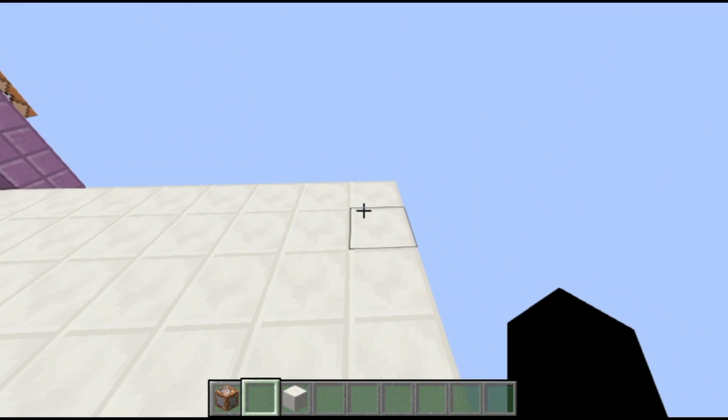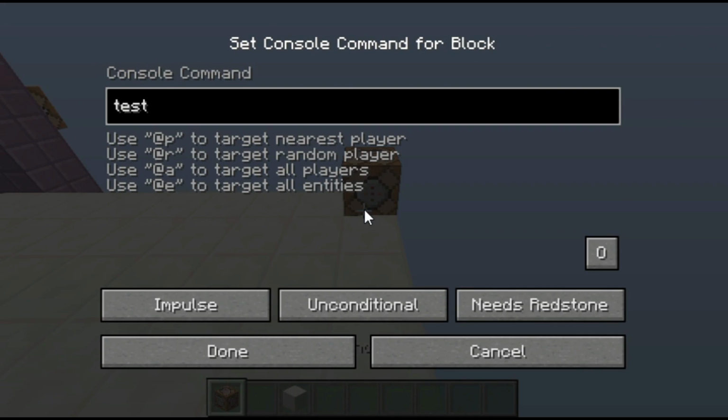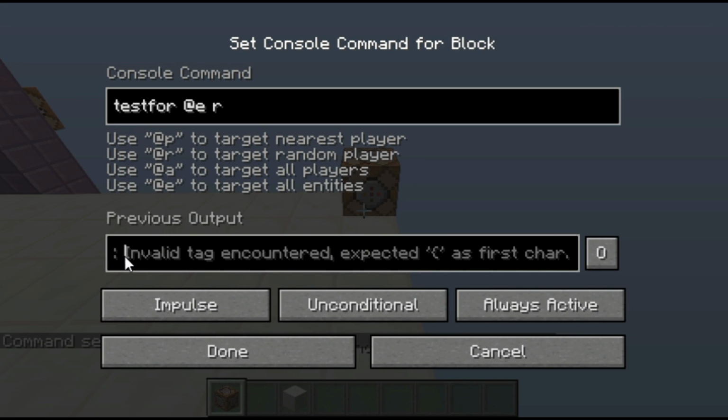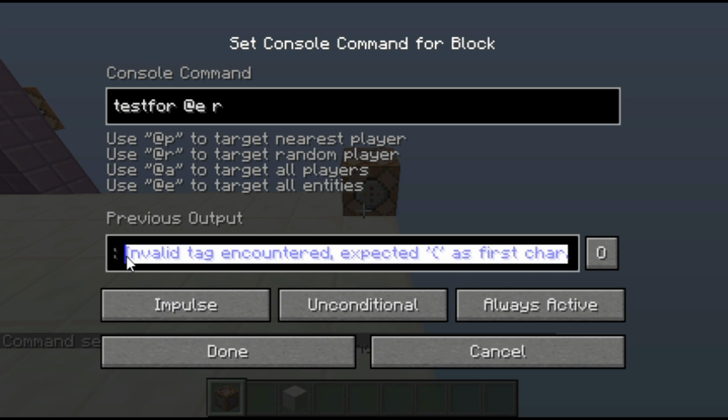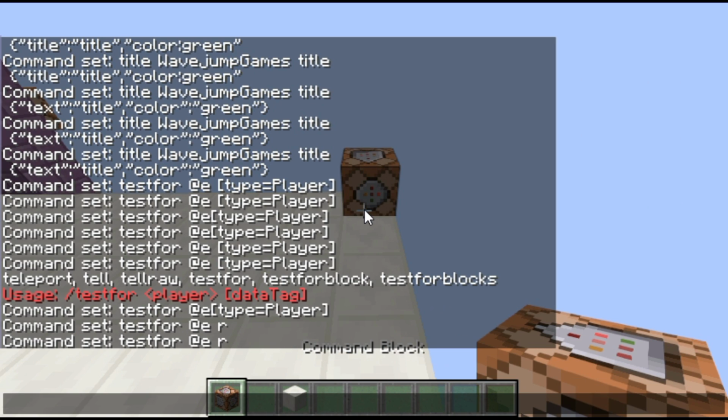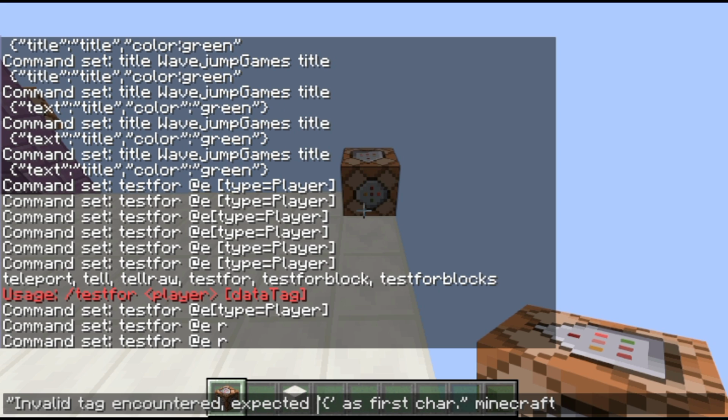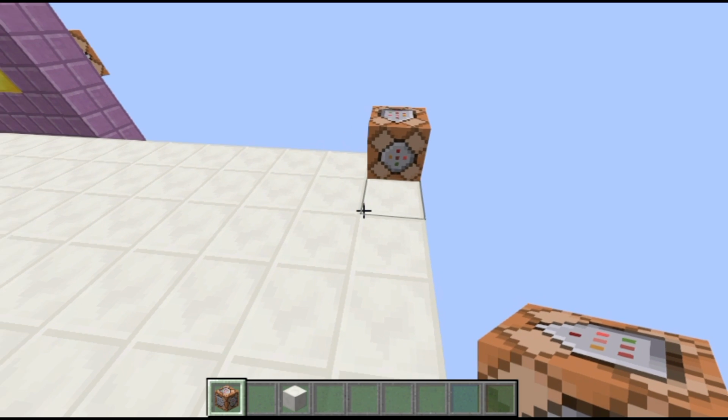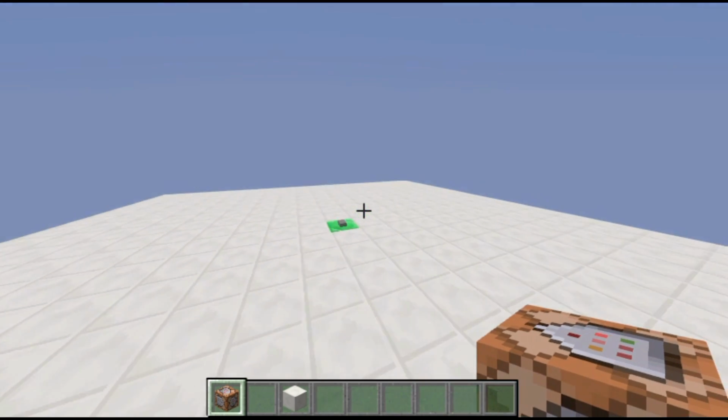do that again, right? So let me just do test for ER, because that should give me the same error message. So then what I do is I would just copy this, and then in Google I would type quote, paste quote, and then Minecraft. Because what this means is that anybody else who has had the same error and had Minecraft on that same webpage, forums with their issue will come up, meaning that you could go ahead and get help from them super